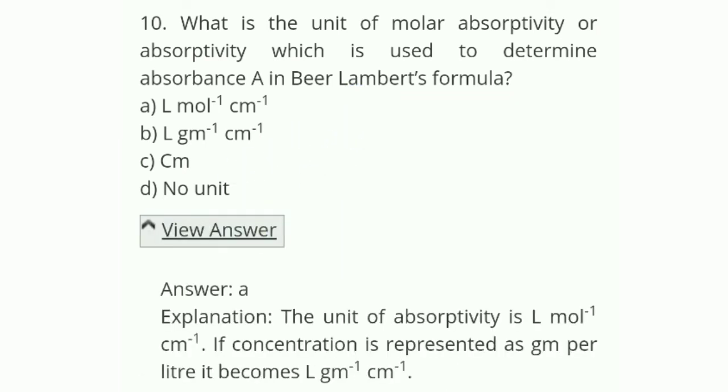The correct answer is A, L mole inverse cm inverse. If concentration is represented as gram per liter, it becomes L gm inverse cm inverse.